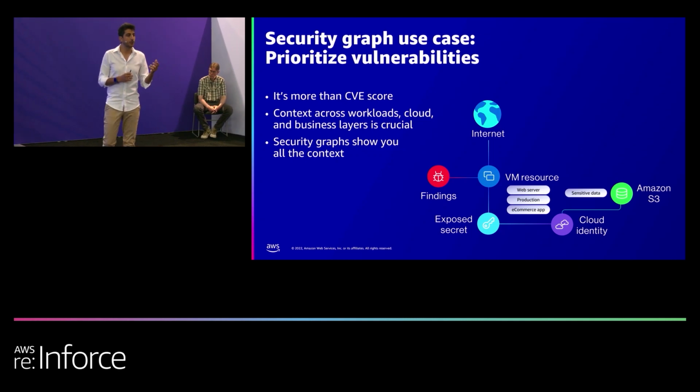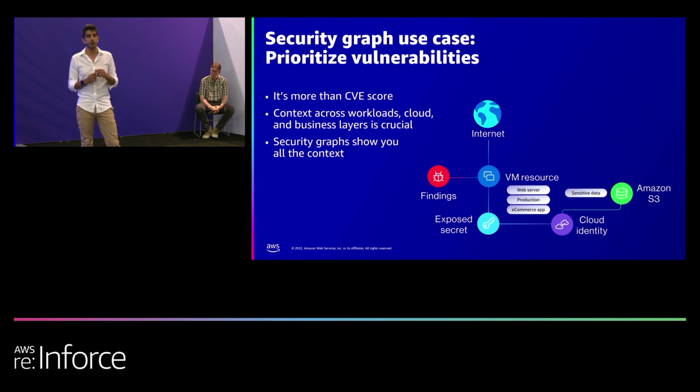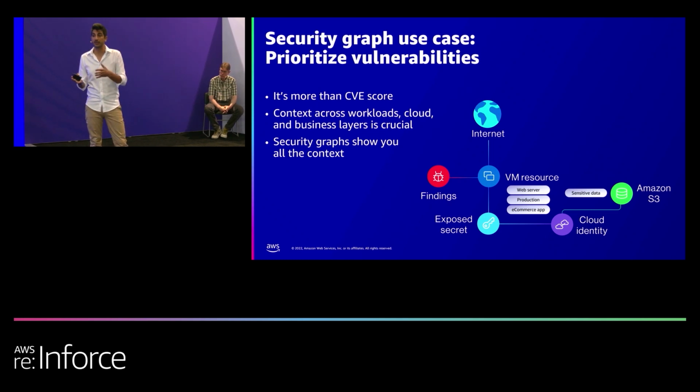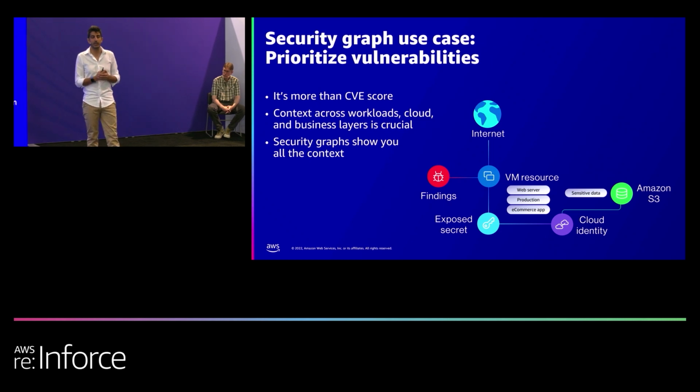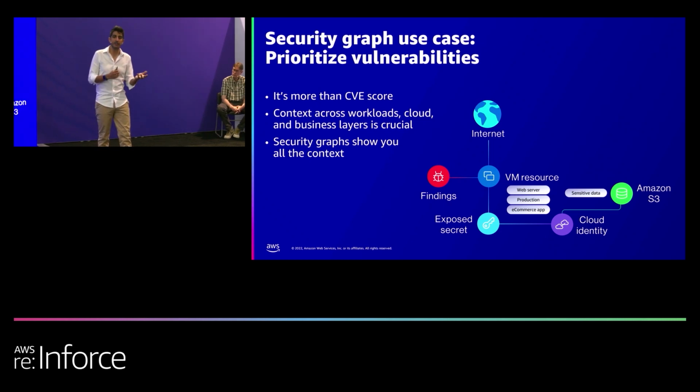From here, we are moving to asking questions about prioritizing vulnerabilities, because now I have more context. To prioritize vulnerabilities, the traditional approach was all around CVE and CVSS scores. So I'm getting a Log4Shell with CVSS 10. Do I need to fix everything? Well, yes, but not right now, right? There is more color to it. There is more context to it. Maybe it's internet exposed, and then I need to start from there.